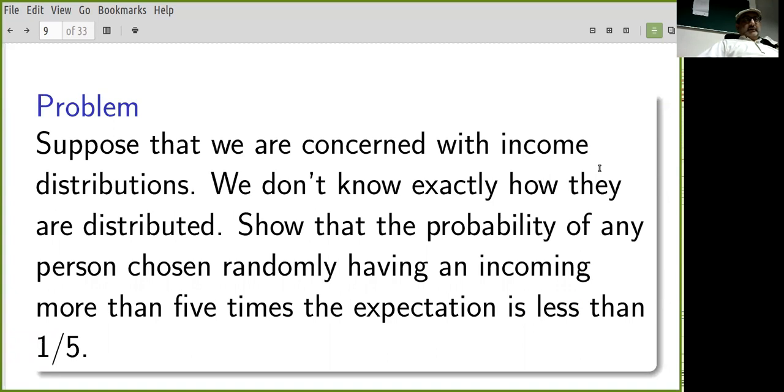So if we look at the probability of a random person being chosen having an income more than 5 times the expectation, here the expectation would probably be estimated by a sample mean. The probability of any random person being chosen having an income more than 5 times the expectation is less than 1/5.